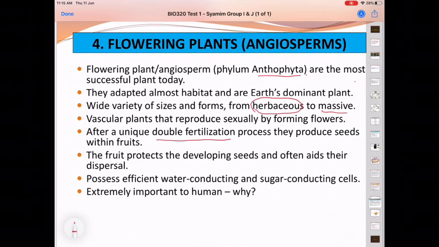Kenapa? Yang pertama, it is the most economically important group of green plant, and it can serve as a source of pharmaceuticals, fiber products, timber for ornamentals, and also other commercial products. So that is the importance of this group towards human. Yang lain-lain awak boleh search.